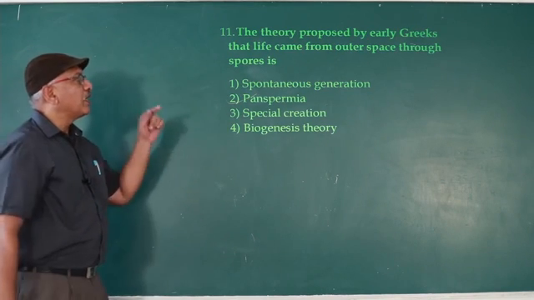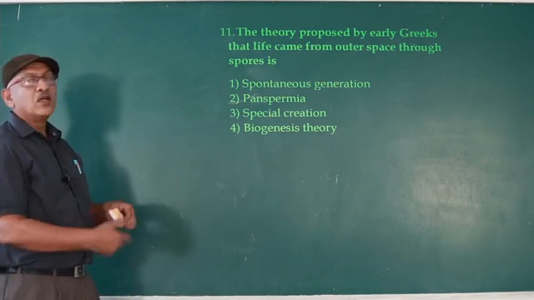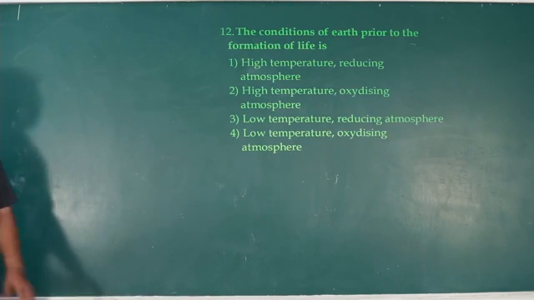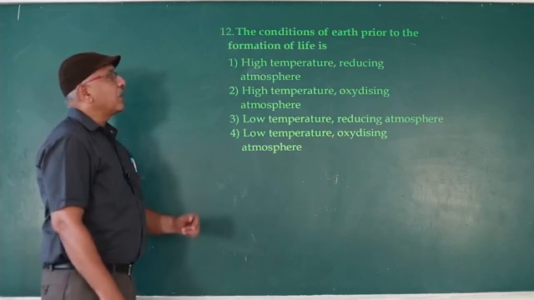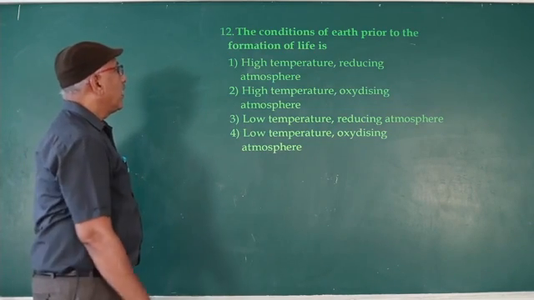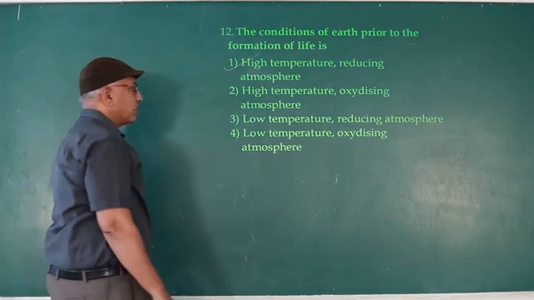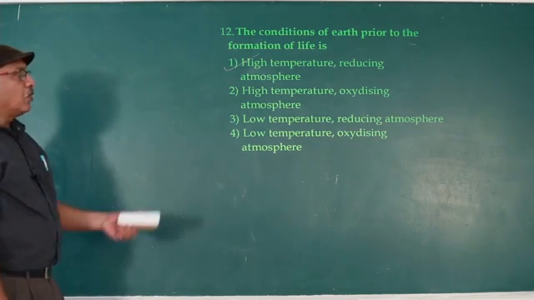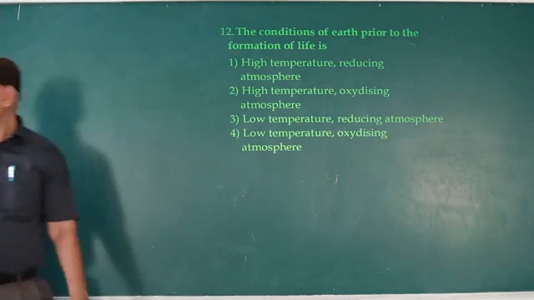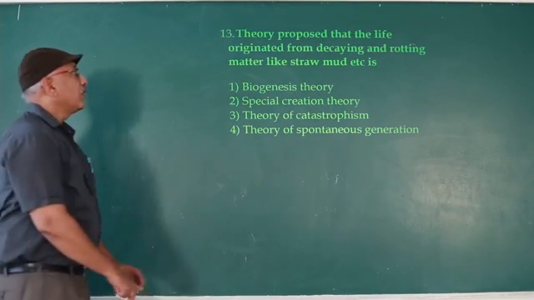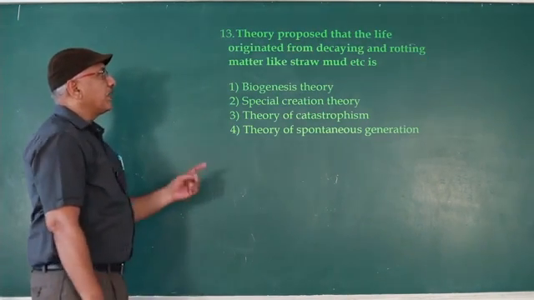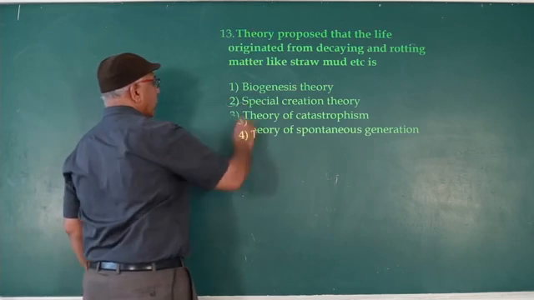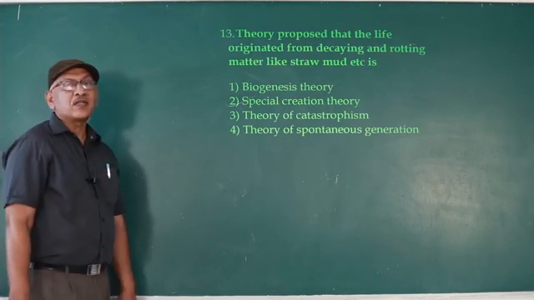So the theory proposed by early Greeks that life came from outer space through spores is panspermia. The condition of earth prior to the formation of life is high temperature, reducing atmosphere. High temperature, nearly 5000 degrees Celsius, no oxygen, reducing atmosphere. The theory proposed that life originated from decaying and rotting matter like straw, mud is the special creation theory.